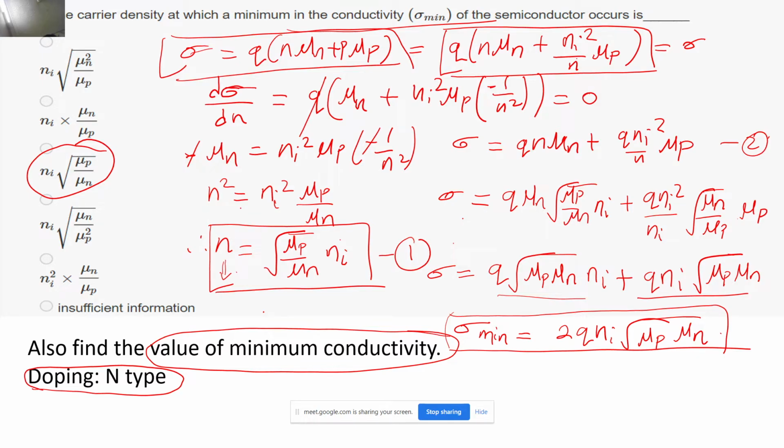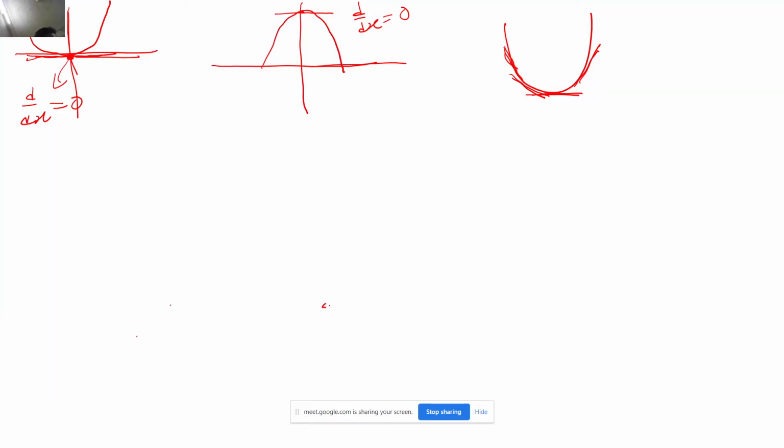Initially I was checking the slope at a particular point. Now I want to check how the slope of the slope is going to change, correct? So we will take the d square by dx square, and if it becomes positive, that means the slope was negative initially, it became less negative, it became 0, it became positive. So this quantity should turn out to be positive.